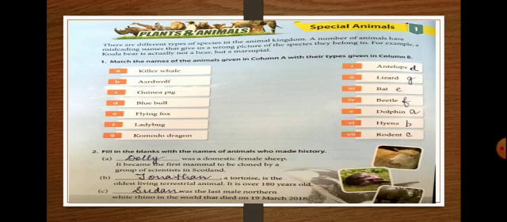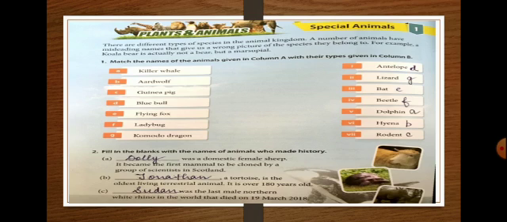Second, the oldest living terrestrial animal, a tortoise that is over 180 years old. The name of that tortoise is Jonathan. Third, the last male northern white rhino in the world died on 19 March 2018, and that rhino was Sudan. Okay, so this is about chapter 1.